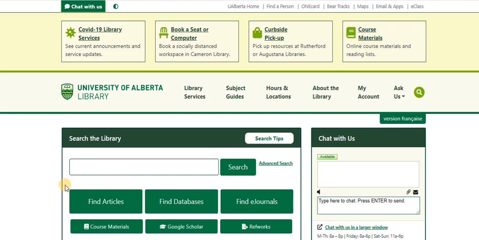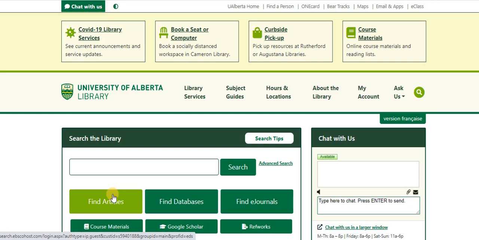We also have a big search engine down here that allows you to find articles, so that could be one starting place for your assignment. It's a large search engine that searches across many of the different databases in the library, and the concern about that kind of search engine like Google is that it finds you a lot of information and then you have to narrow it down.